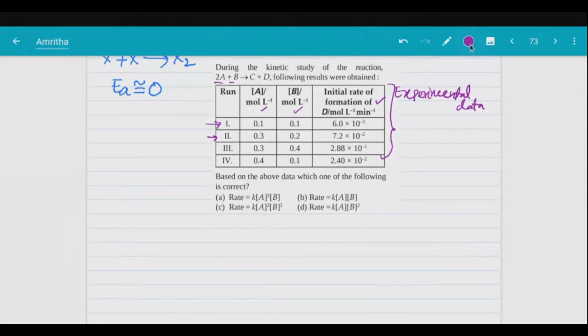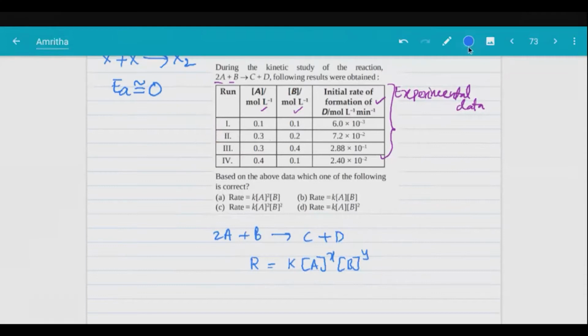Okay, so what are the reactants? 2A plus B gives C plus D. So for the rate law, I'm taking rate equals K into A power X, B power Y. So I'll take it like this. We should calculate in a simple manner.